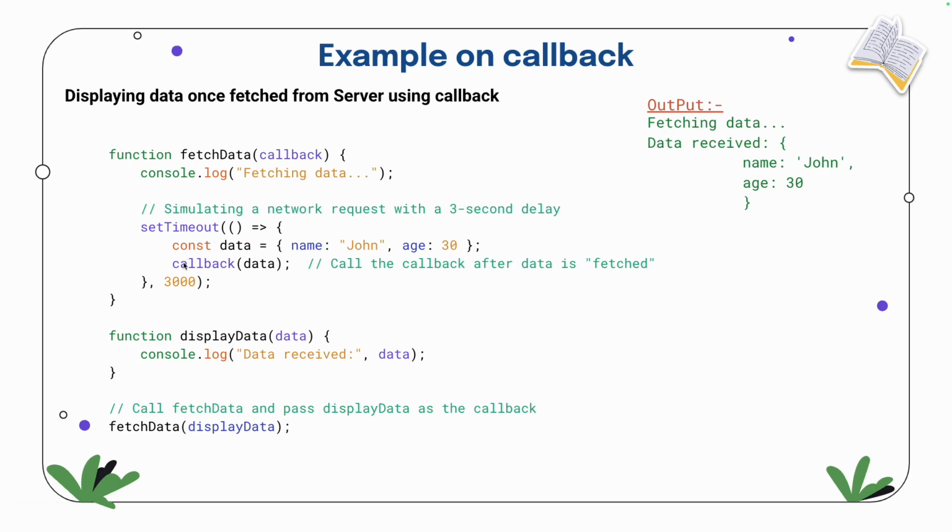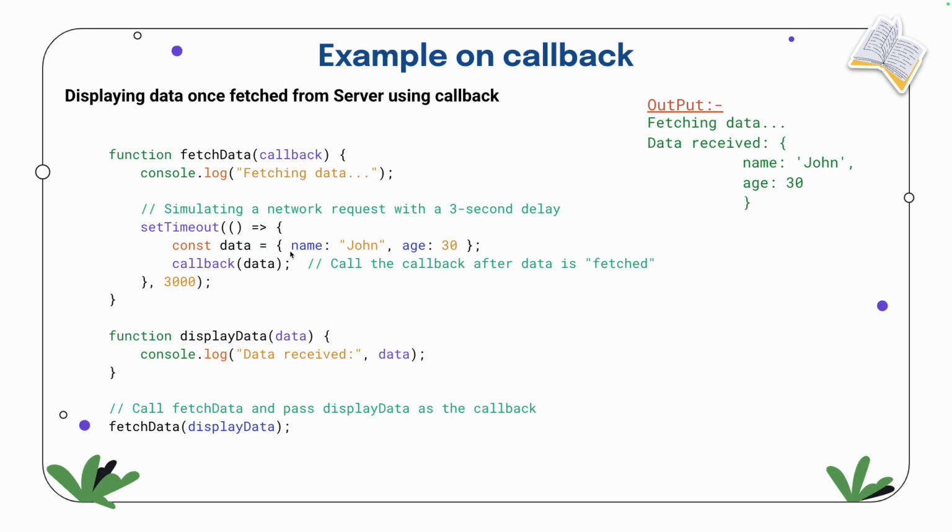Now, after some time, because maybe we are trying to connect to the database or getting the data from the database, it may take some time. So let's suppose it takes 3 seconds. Then what happens? When the execution completes, this data will come from the database, then the callback function will execute. The callback function is displayData, because we are passing displayData as a callback.